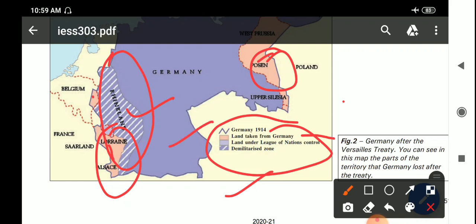So these were some provisions in the treaty; you have to learn 6-7 treaty provisions. These are very important, students.